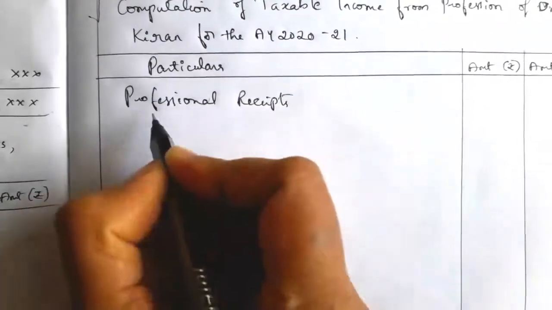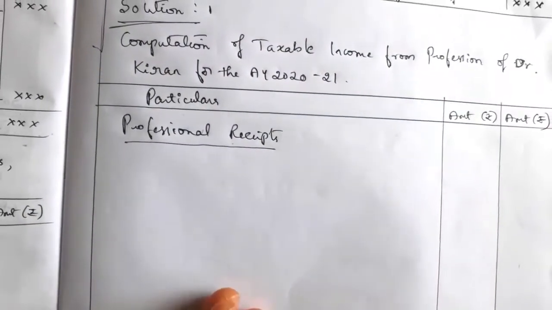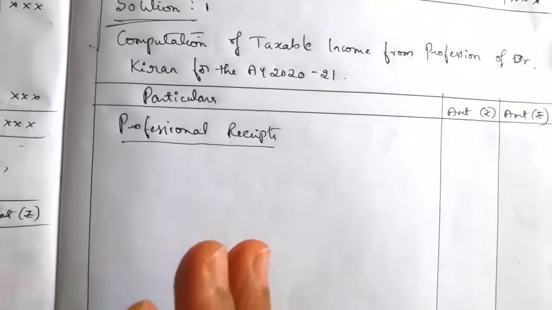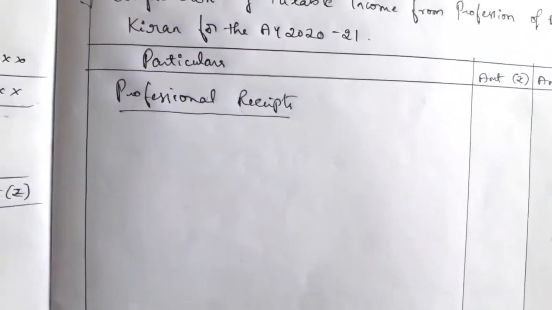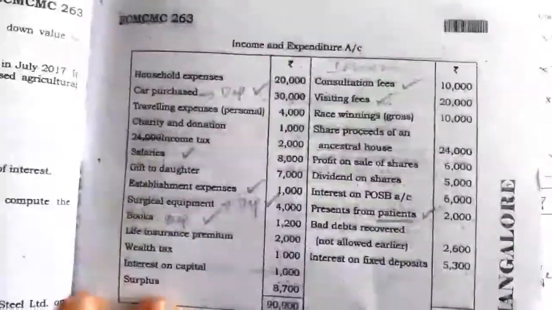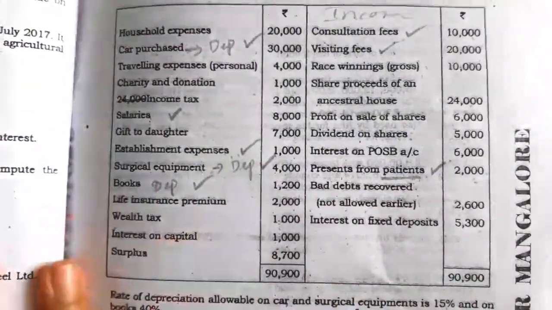Under the professional receipt head, we have to take all the income relating to his profession. Whatever income he receives being a doctor, we have to take here. If they give an income and expenditure account, we have to see the income side.